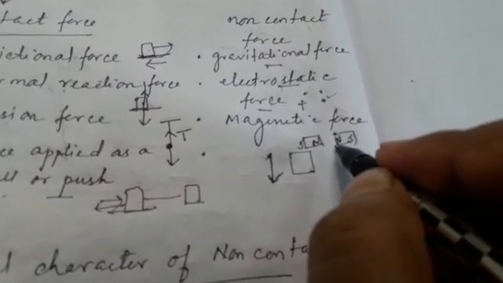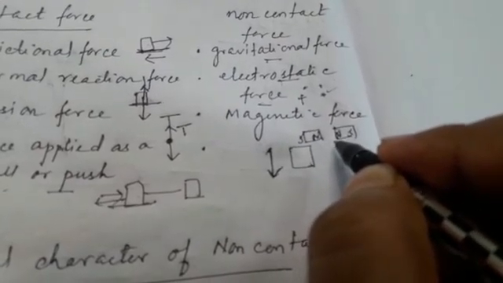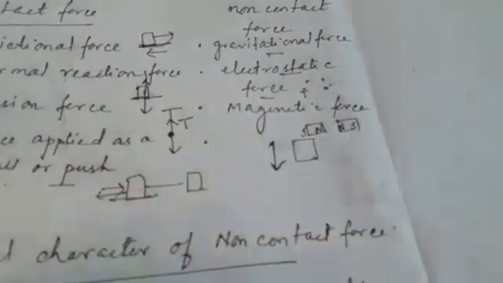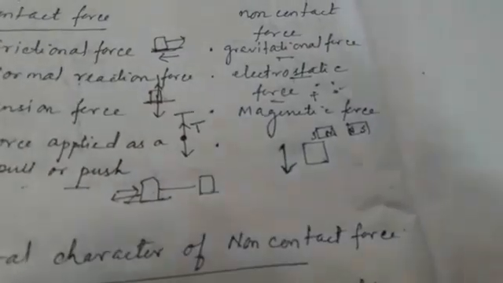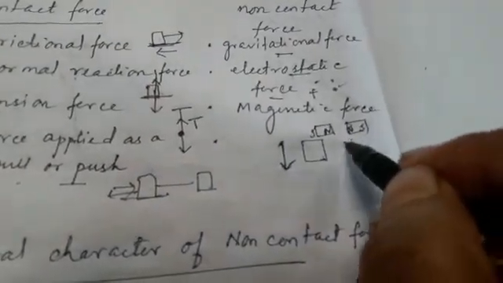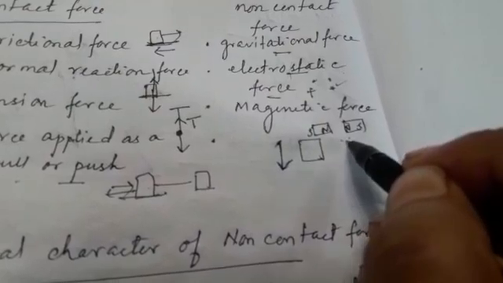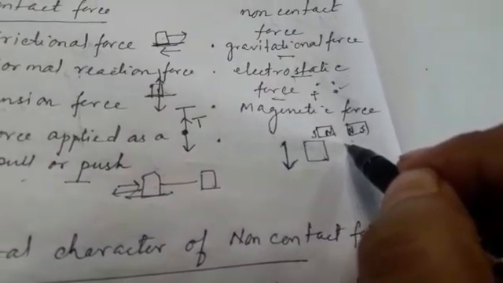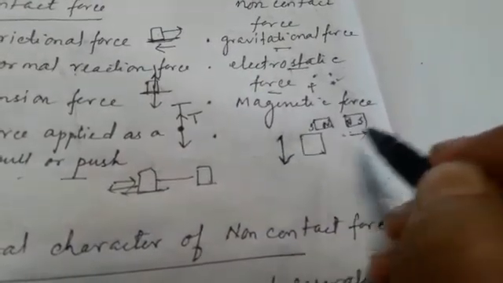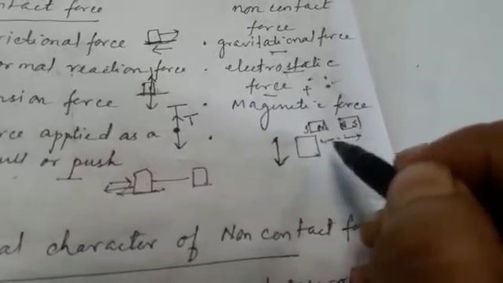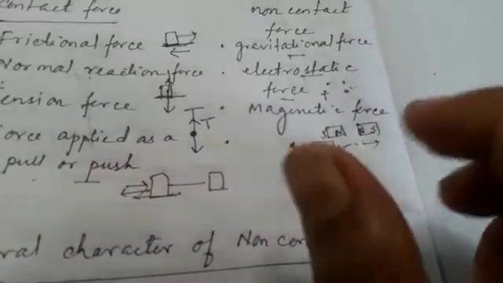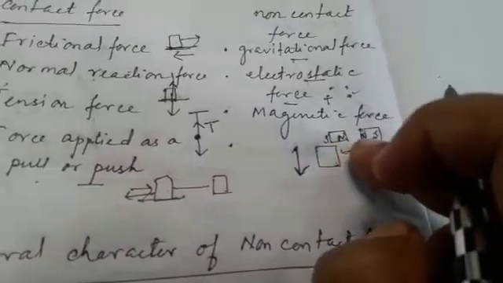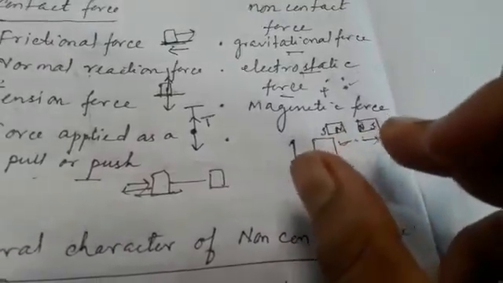Now if two like poles are in close proximity, but not in contact, they will experience a force of repulsion, and this body will move backward in this direction and this body will move backward in this direction. So they will repel.